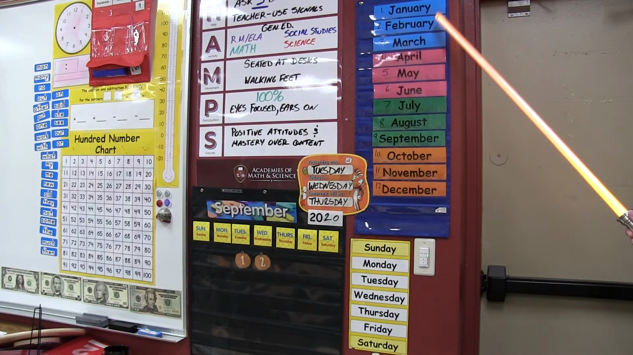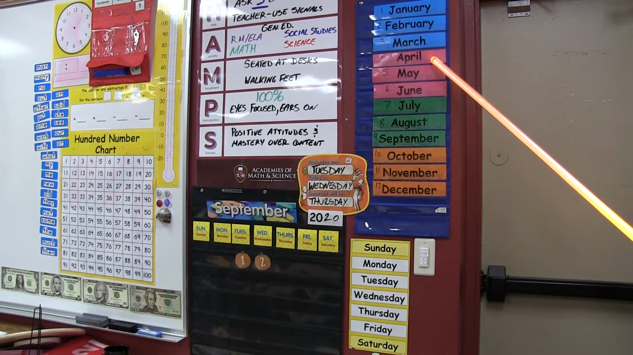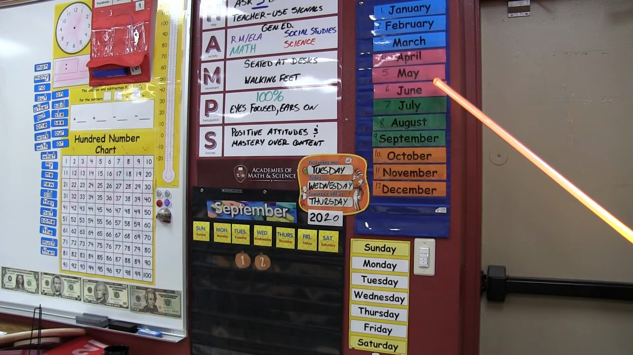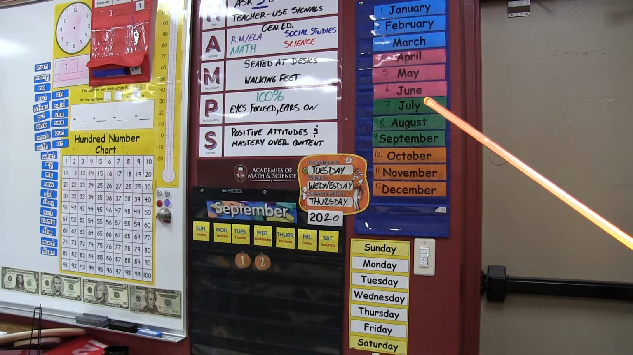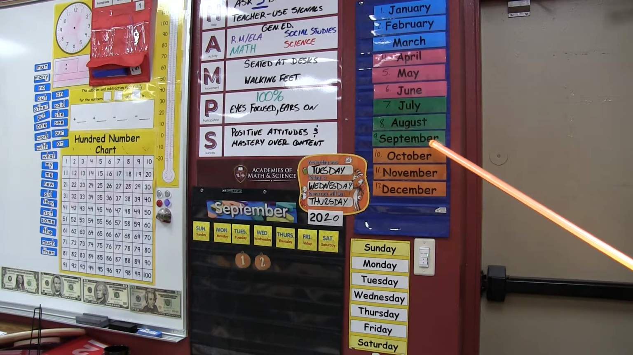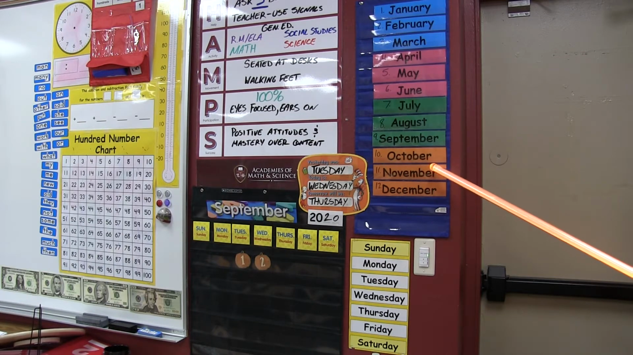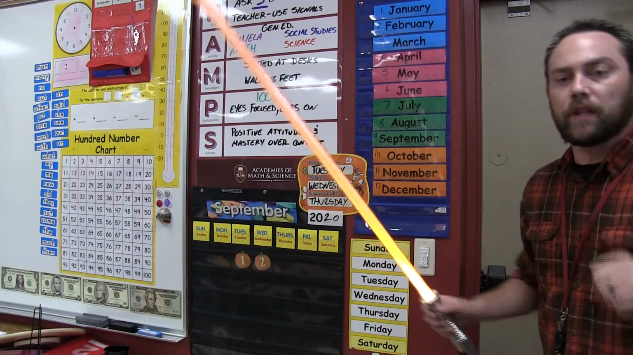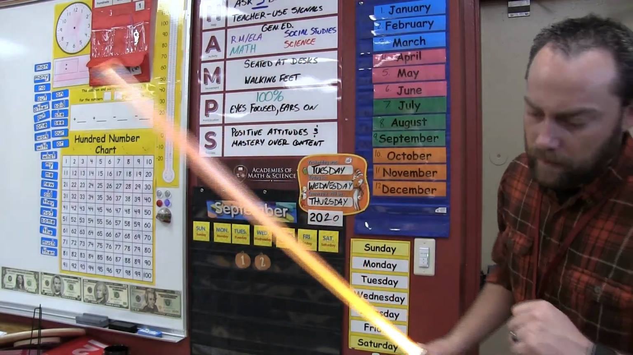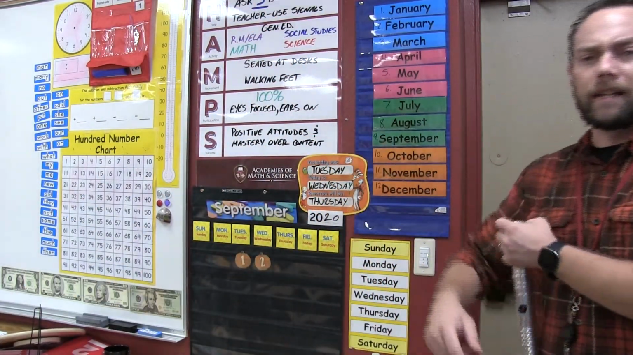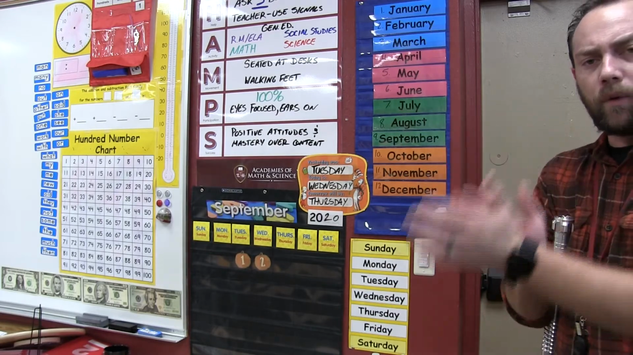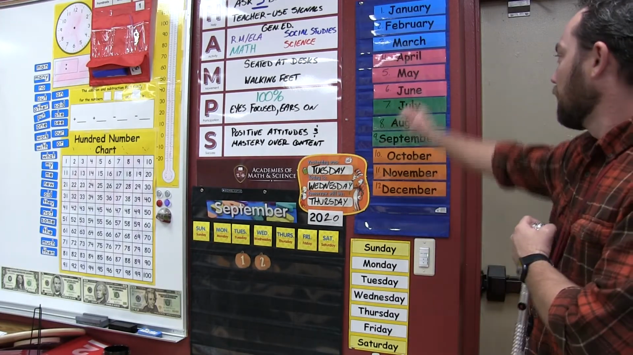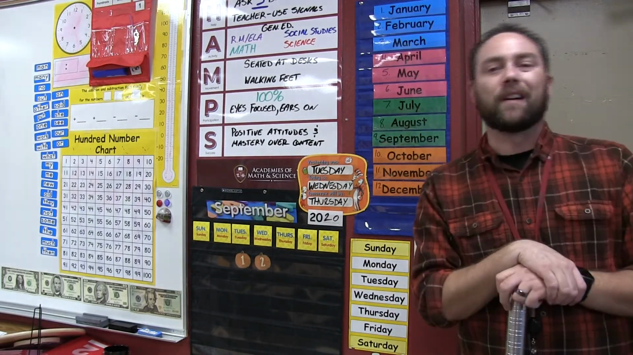January, February, March, and April, May, June, July, and August, September, October, November, December. These are the months of the year. All right, very good, ladies and gentlemen. A round of applause. Yes, these are our 12 months of the year.